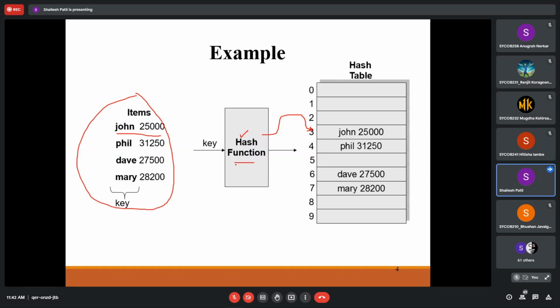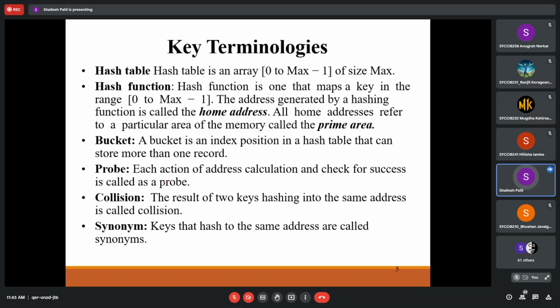There are a number of ways by which we can create a hash function. We have already seen that we can take mod n. Another way is to reverse the digits and then take the mod. There are many ways to hash, and we will see them in this lecture, but this is the main terminology behind hashing.